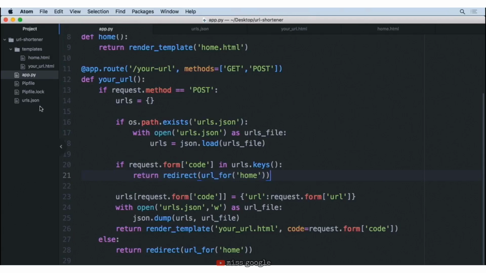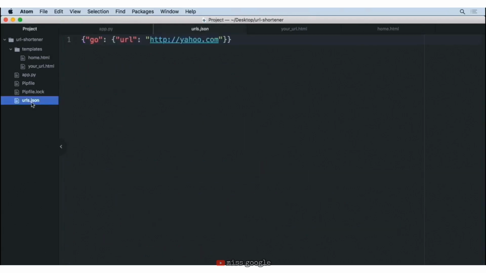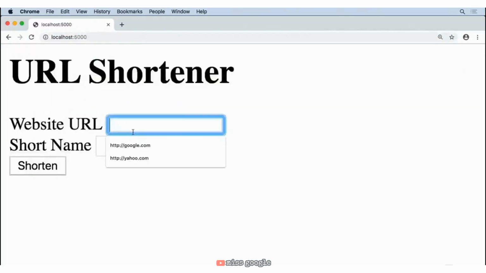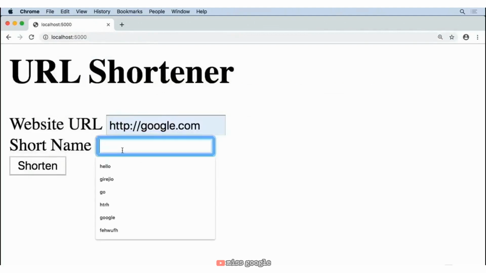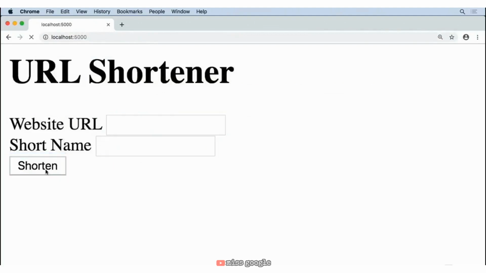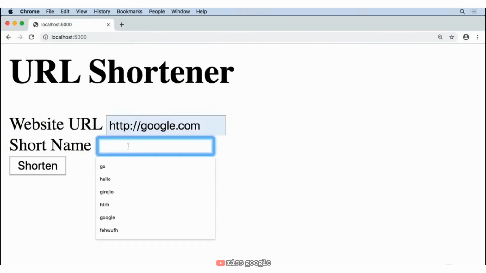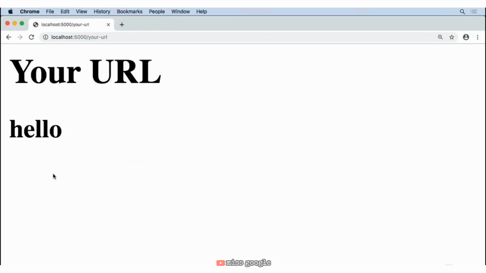and let's go ahead and save and see if this works. Now we first got to check our urls.json. We have an existing key go, so we'll move back to our home page. We will try a new URL for the name of go, hit shorten, and look at that. It keeps us here on the home page, which tells us it detected that. Now just to make sure that this works, let's go ahead and provide a new short name. We'll call this one hello. And look at that, we're able to save additional information because it wasn't already used.